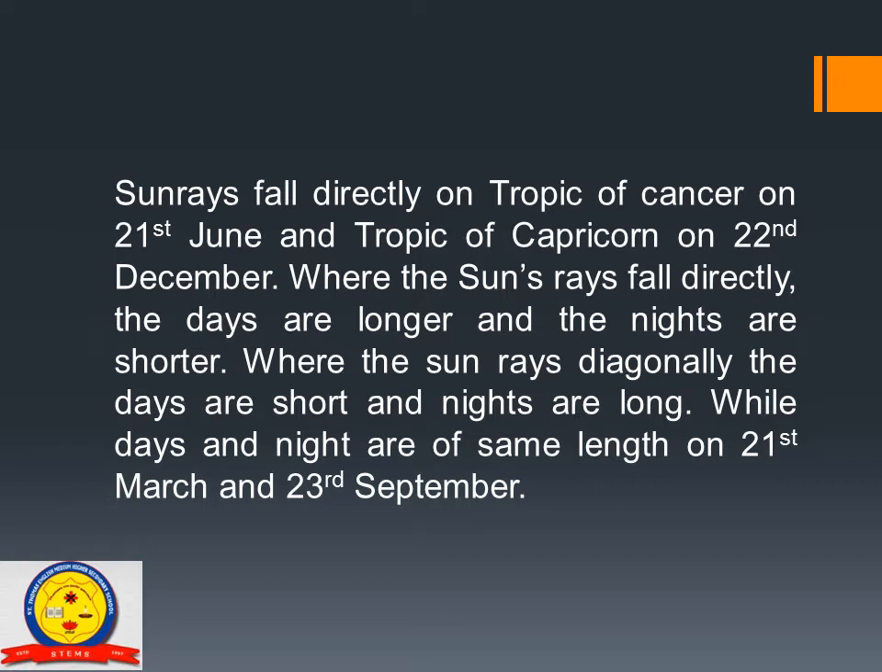Basically, sun rays fall directly on the Tropic of Cancer on 21st June and on the Tropic of Capricorn on 22nd December. Where the sun rays fall directly, the days are longer and the nights are shorter. And where the sun rays fall diagonally, the days are short and the nights are long, while days and nights are of the same length on 21st March and 23rd September.